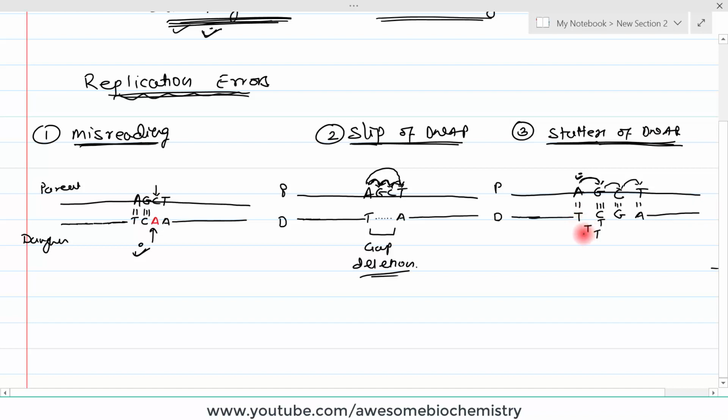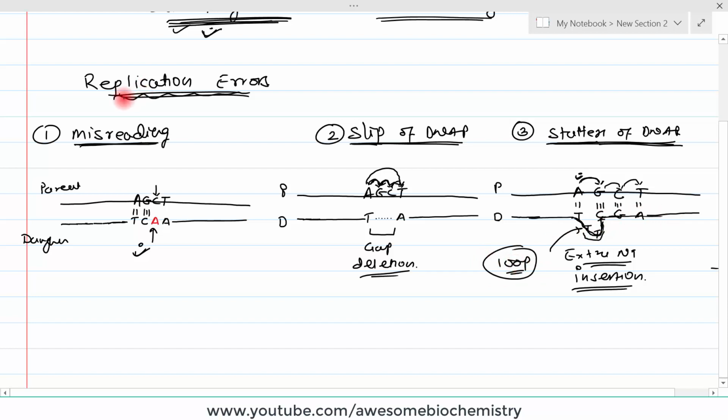So here what happened? These 3 nucleotides are added extra, and because of that there is a loop-like structure. So these are extra nucleotides. Extra nucleotides are added, or you can see this is an insertion type mistake carried out by this DNA polymerase, and because of that there is a loop. Why is the loop formed? Because this thymine is not able to make a hydrogen bond with the subsequent nucleotide, so it bulges out of the chain like this, and then correct replication goes on. So a loop-like structure forms in the DNA.